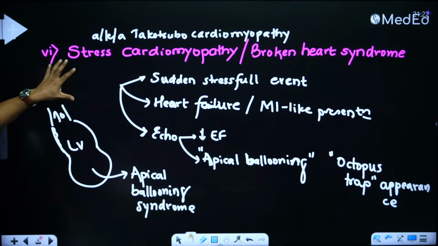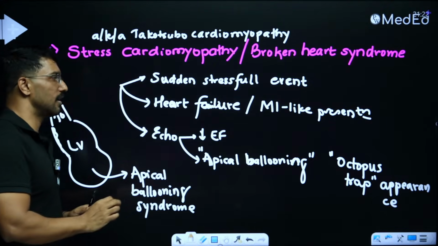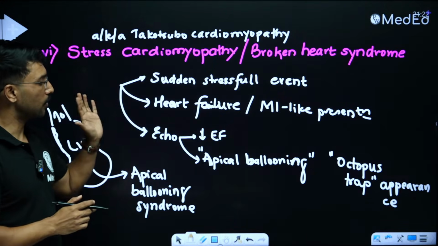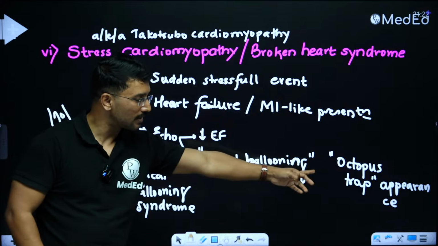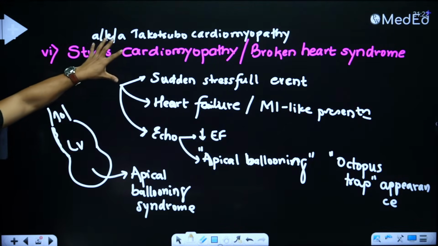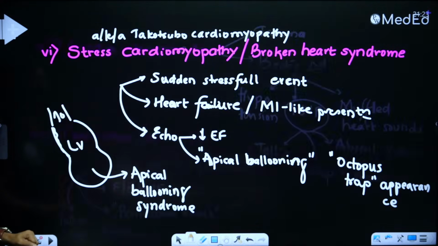Any question which is talking about a patient going through some stressful acute event in life followed by development of an MI-like or heart failure-like picture, and on echocardiography the apex balloons out, what we call apical ballooning or an octopus-like appearance, then it is talking about stress cardiomyopathy, broken heart syndrome or Takotsubo cardiomyopathy.